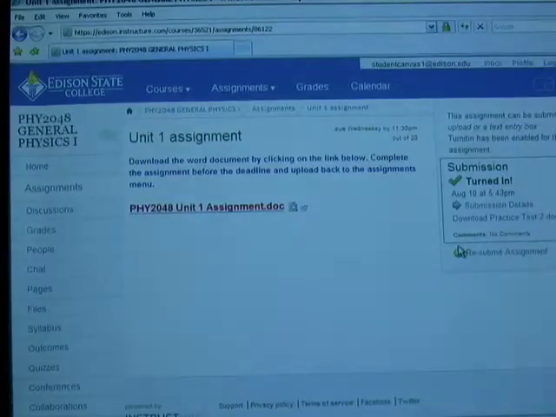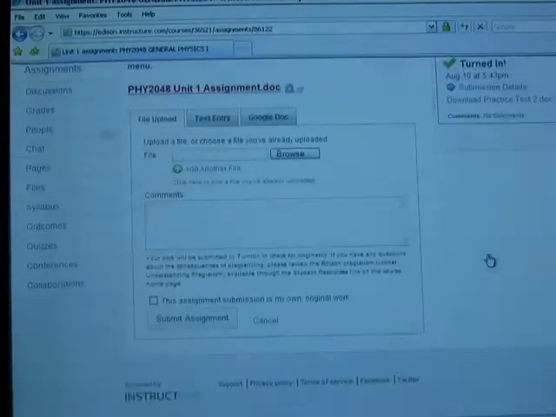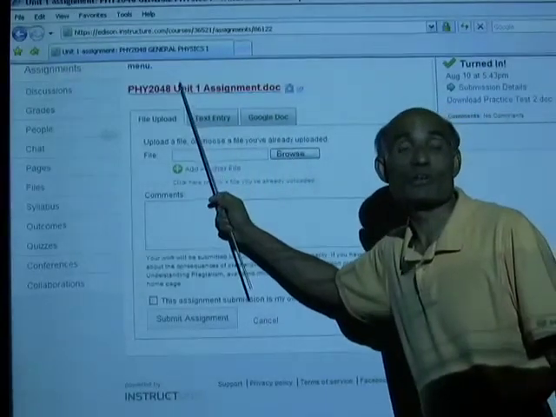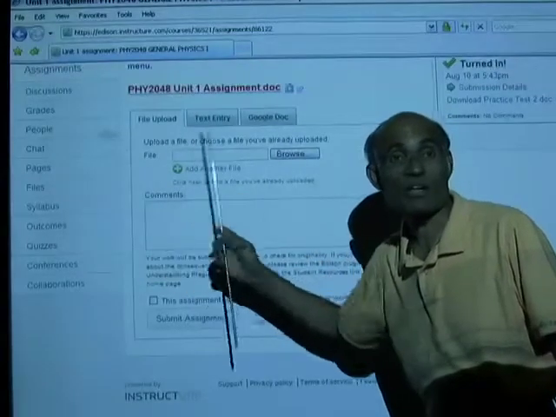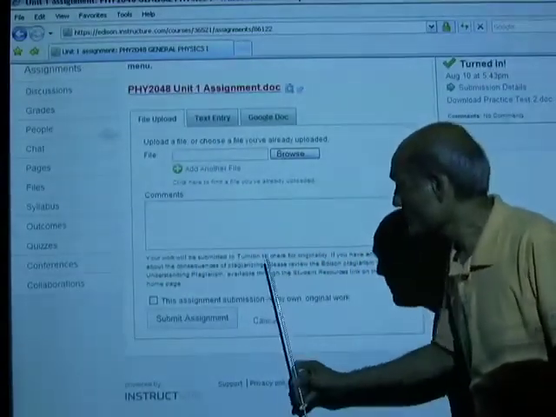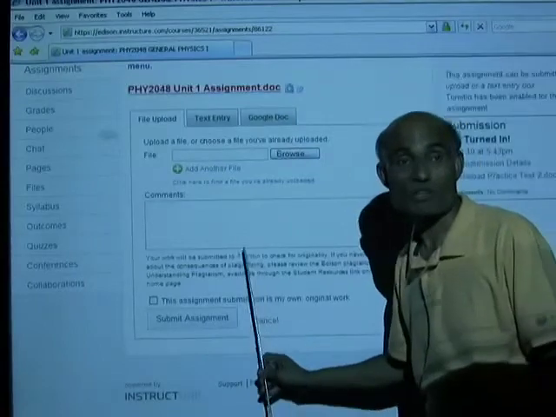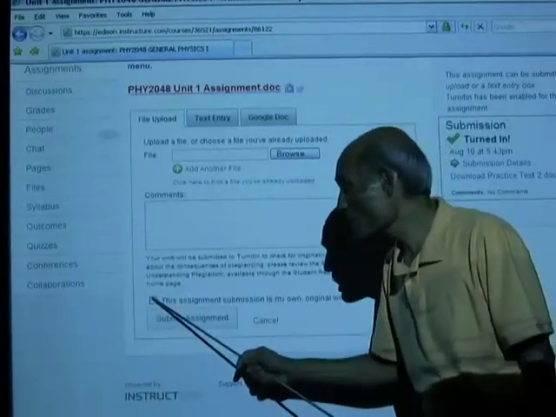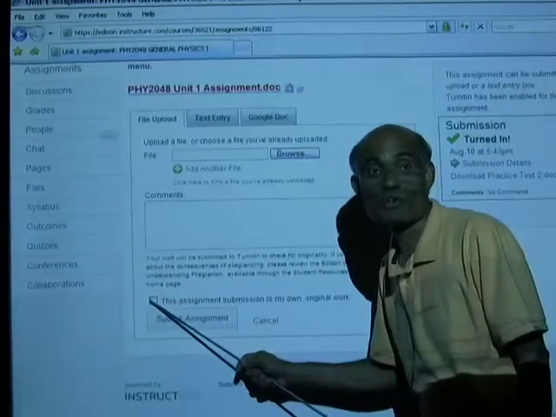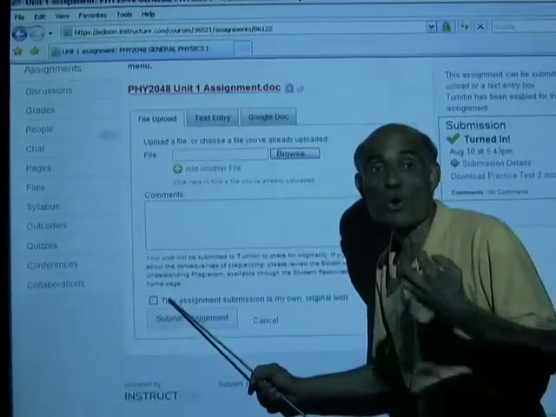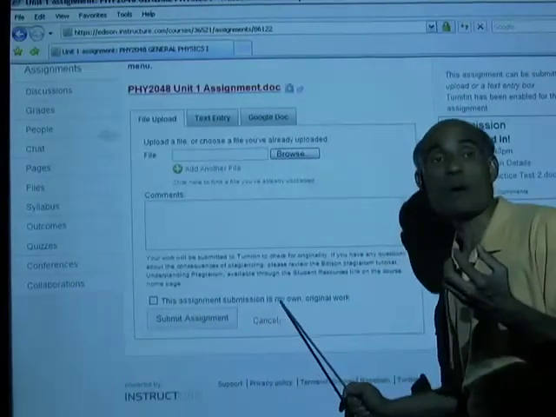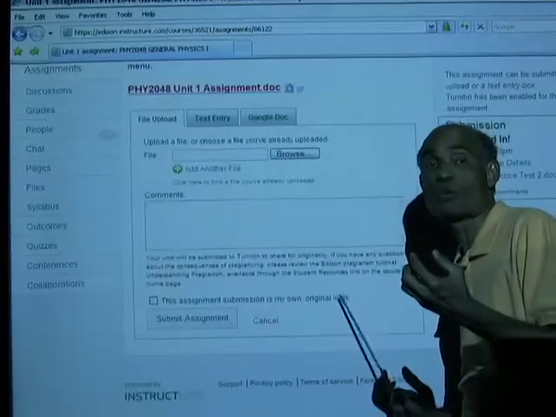So click on submit assignment, and this page will open. Then click on browse, go to your computer, pick the file you have chosen and open it. And once the file is open, that will appear here. And then click on this box, and you know what that means. This is an honor commitment. You say, this assignment submission is my own original work.